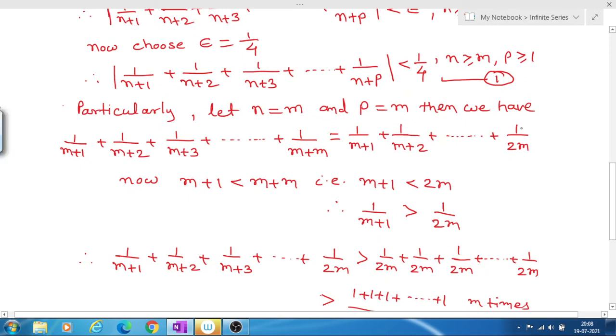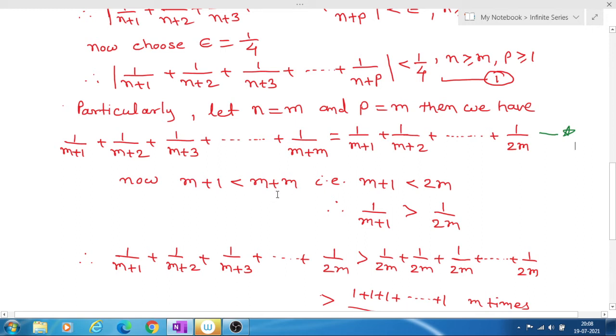Now you see here that 1 is less than m. Therefore m plus 1 is less than m plus m.